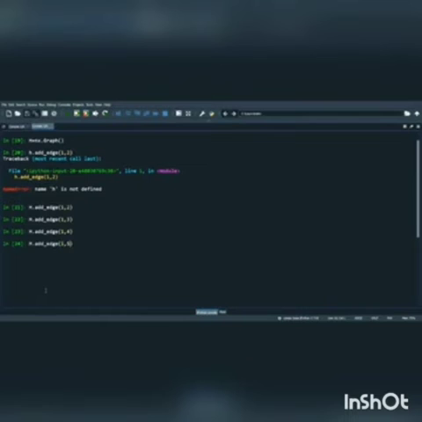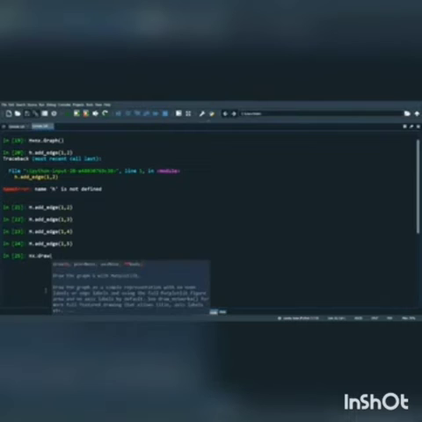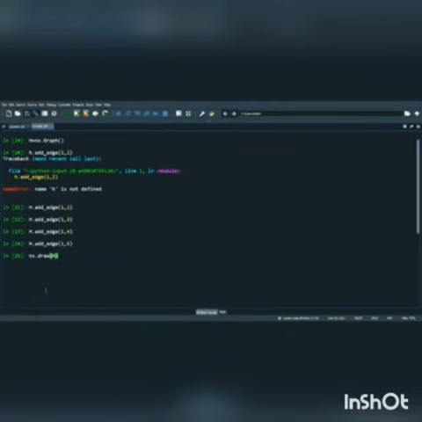I demonstrate how to create a graph H without adding vertices. Here is one without adding vertices. I just create nodes and you can see it on the screen.